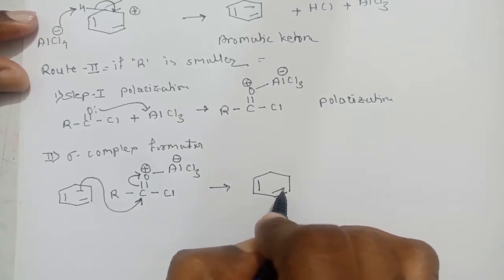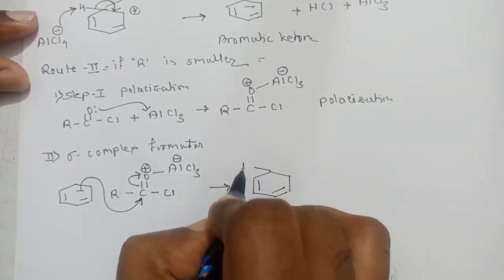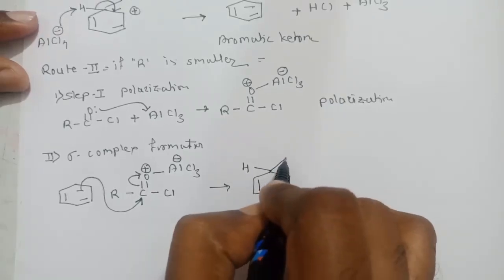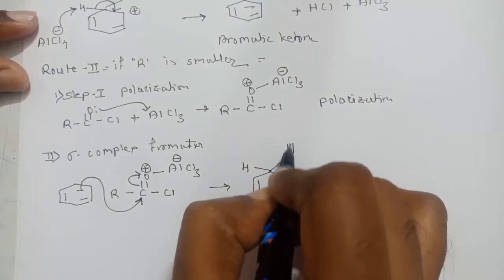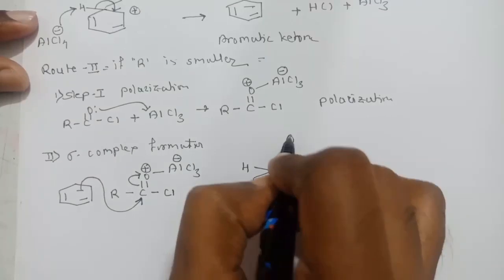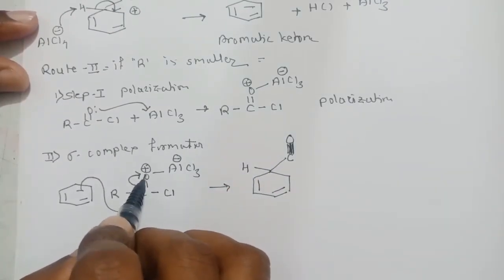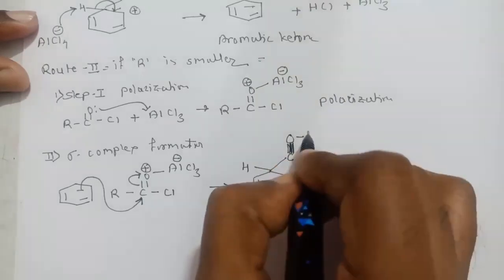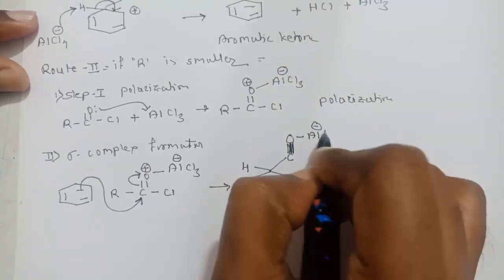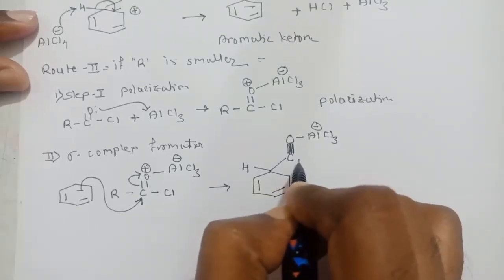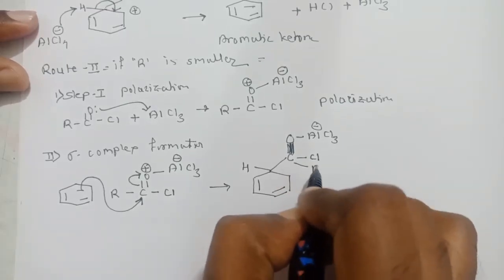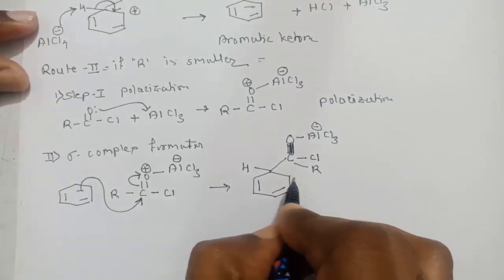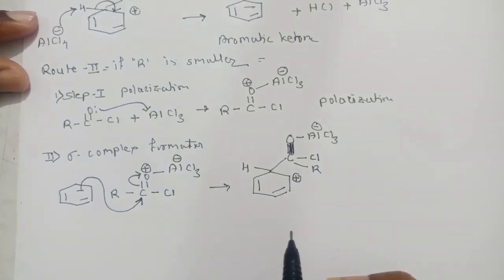So in the sigma complex, 2 pi bonds are as they are. This is the hydrogen present on the carbon, and one carbon forms a sigma bond with the carbonyl carbon. See here, carbonyl carbon. So this is a single bond now. Single bond, oxygen, because this pi bond will break and go onto the oxygen. Now this is Al minus Cl3. Here will be Cl and R, right? And this is the second carbon of the ring, electropositive. So this is called the sigma complex.